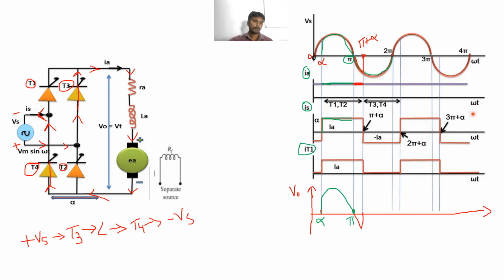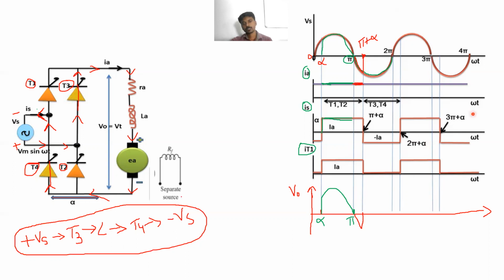Okay, this is the path for flowing the current when T3 and T4 are turned on. When T3 and T4 turn on, the current flows through the load circuit. That is the armature current Ia, or output current I0, or load current IL. Clear?